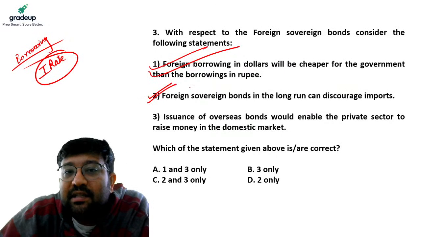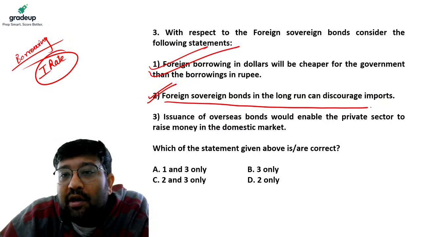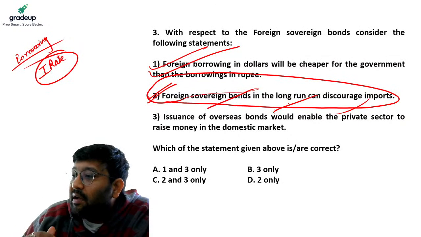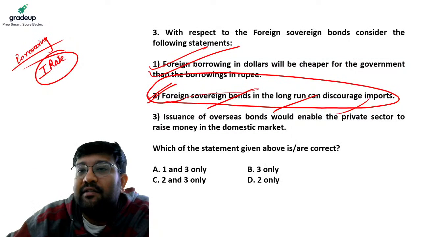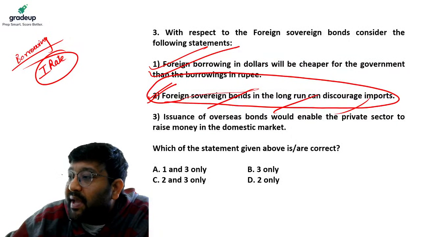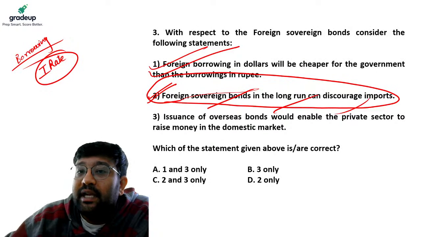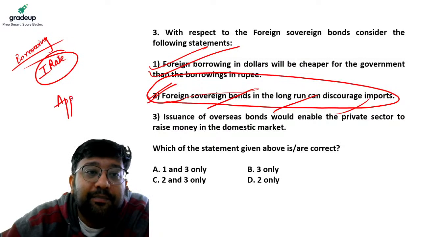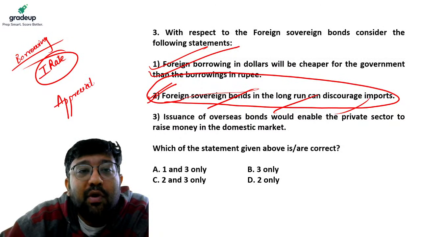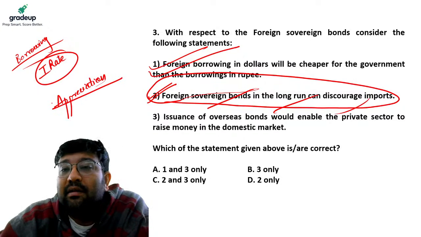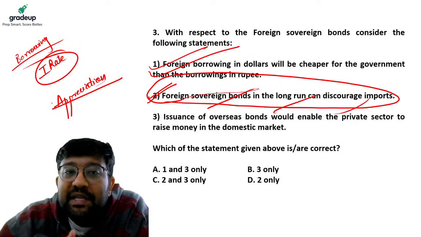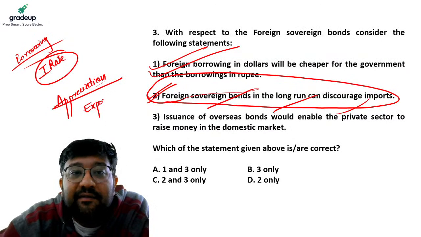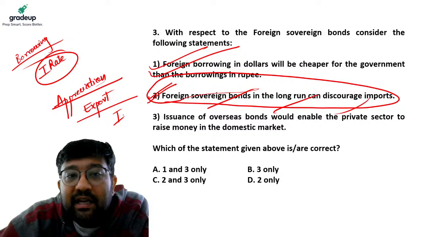The second statement says that foreign sovereign bonds in the long run discourage import. This statement is wrong, because when Indian companies issue bonds in the foreign market, it leads to appreciation of the Indian rupee, which means that exports will become expensive and imports will increase.